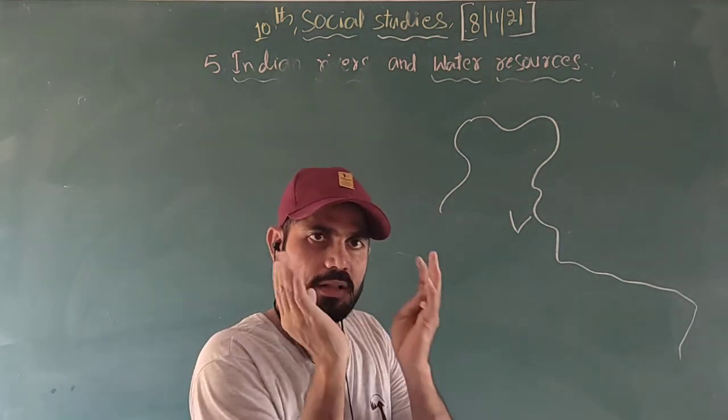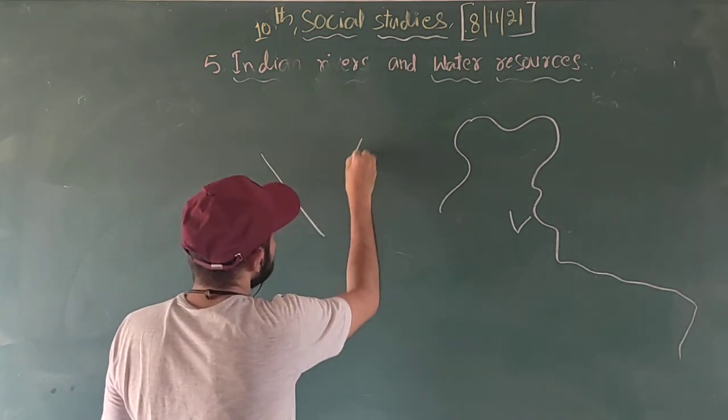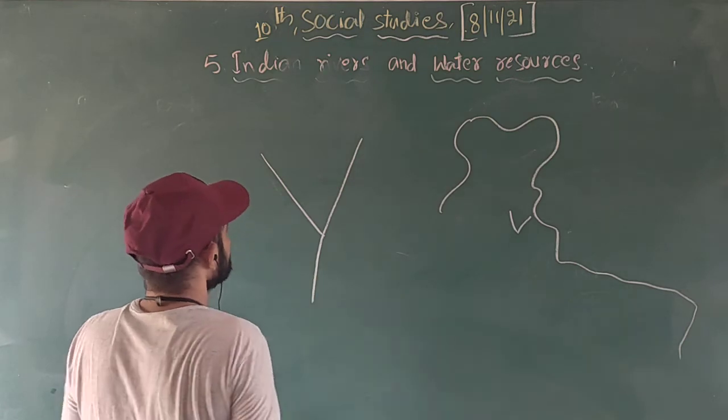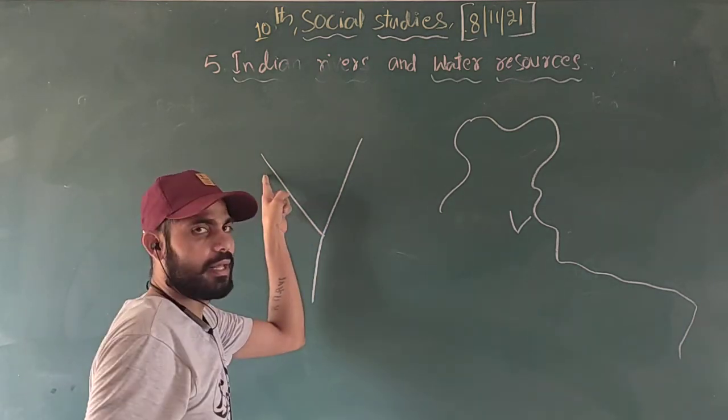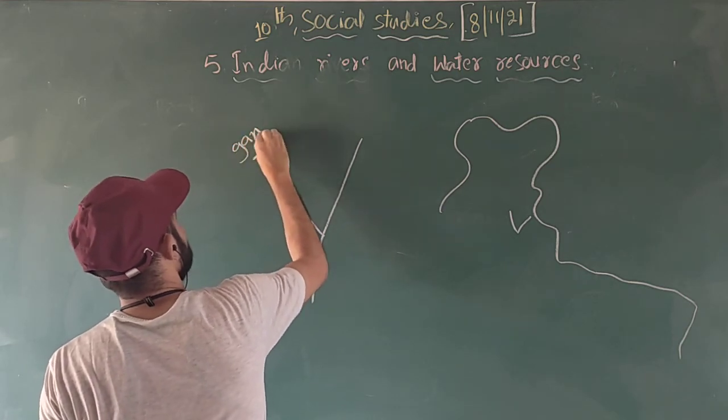It is made of two rivers. This is the Alakananda and this is the Bhagirathi. This Bhagirathi originated in the Gangotri glacier.